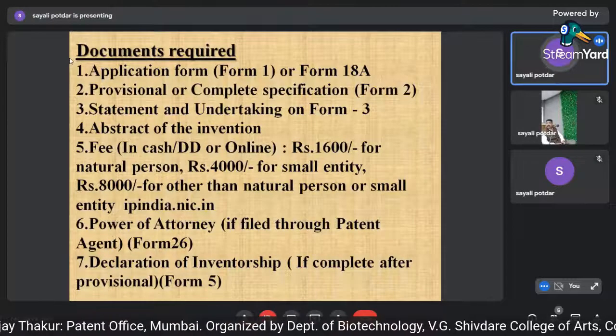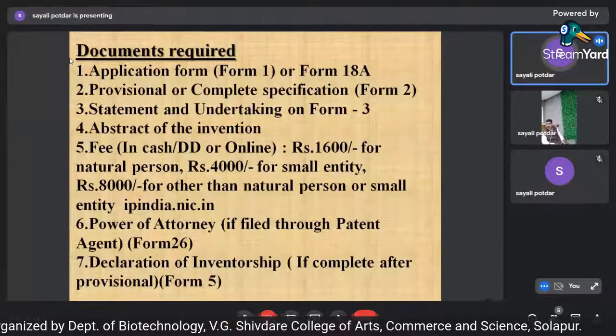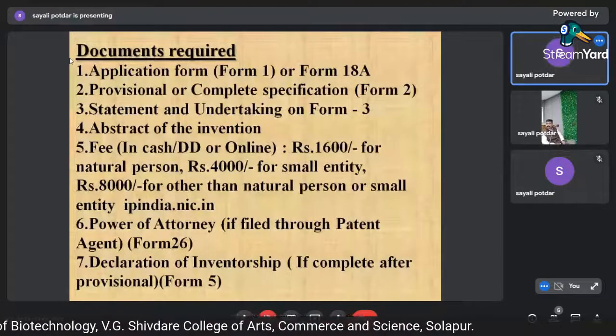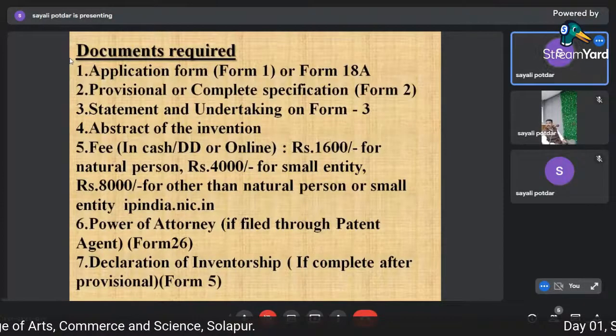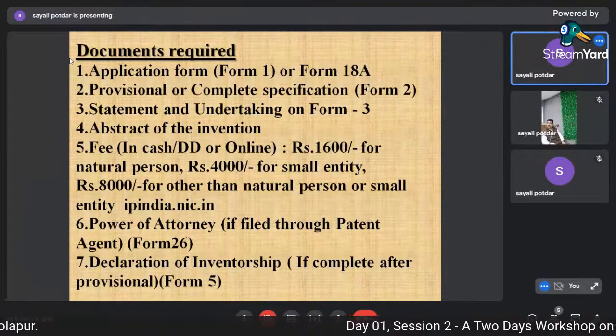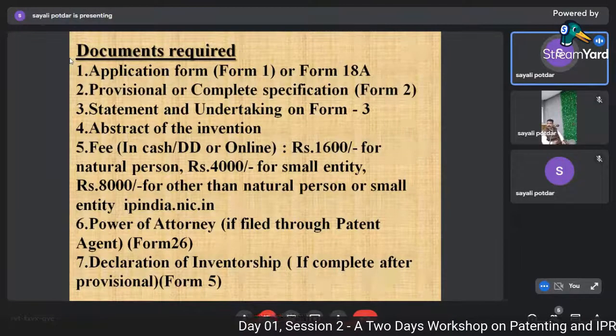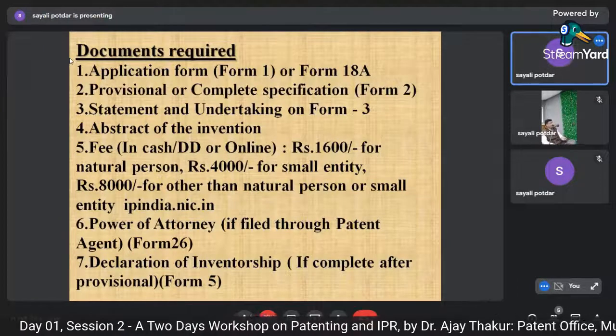At that time you can get the help of a patent attorney or patent agent. Then he represents your side in the patent office with the controller, right?